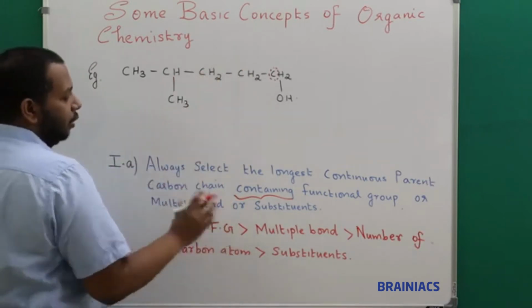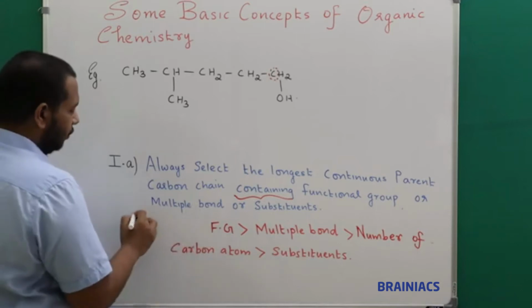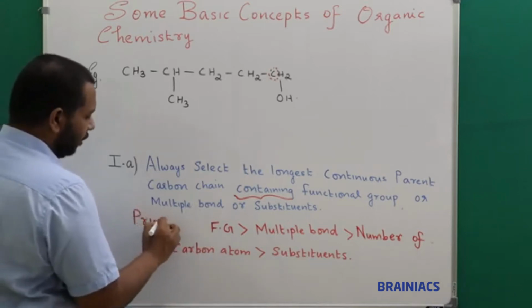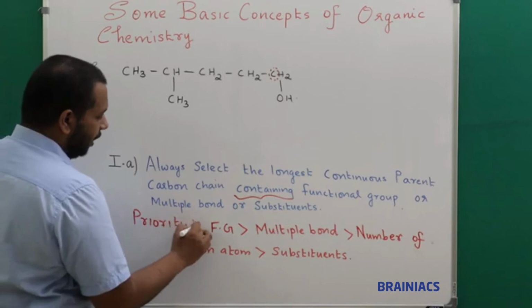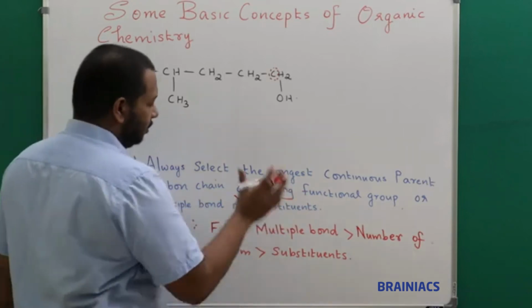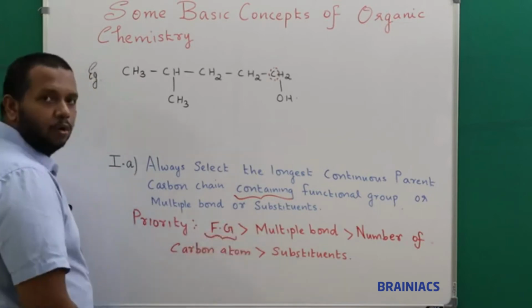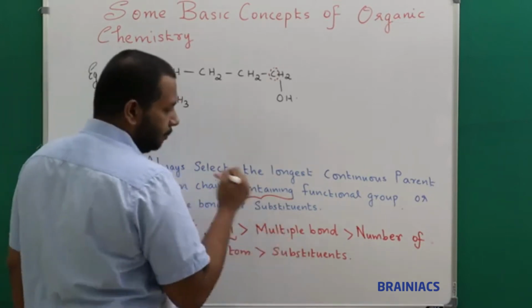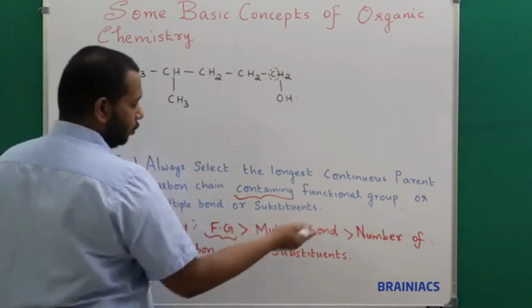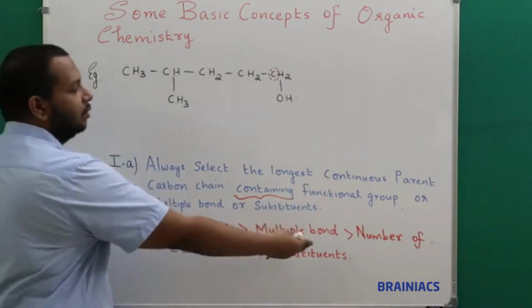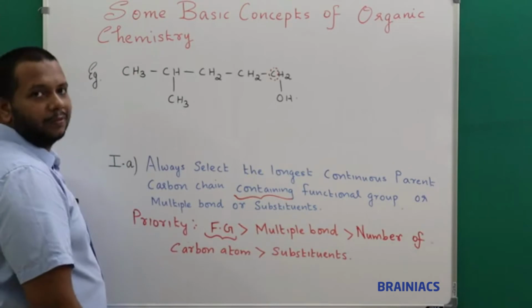So the priority order is always, listen here. If you have all these things present, the first priority goes to FG. It stands for functional group. Then the priority goes to multiple bonds. Then the priority goes to number of carbon atoms, and then only it goes to substituents finally.